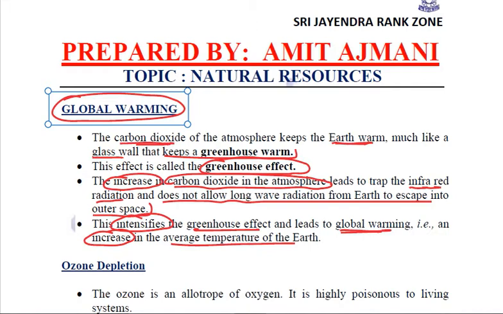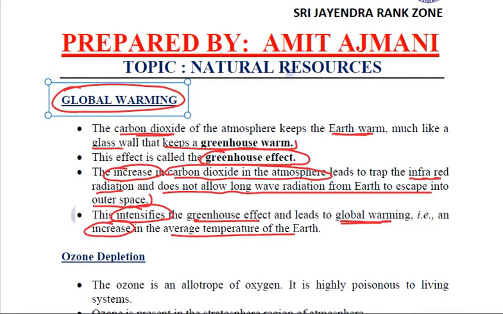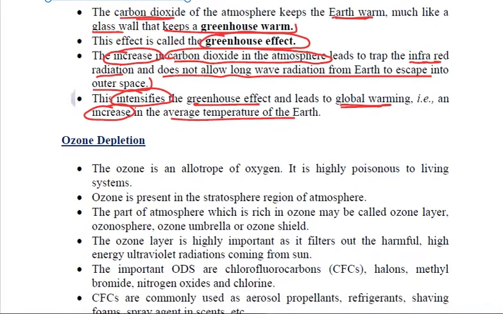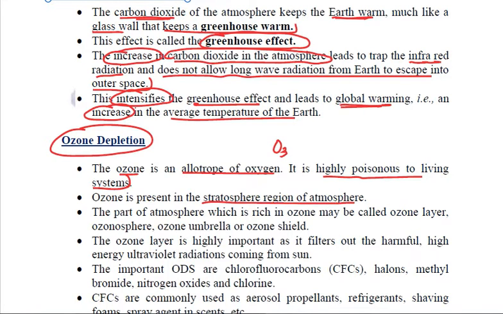Now, the second disastrous and problematic thing caused by air pollution is ozone depletion. We know that ozone is an allotrope of oxygen, the O3 molecule. This ozone is highly poisonous to living systems, and it is present in the stratosphere region of the atmosphere.